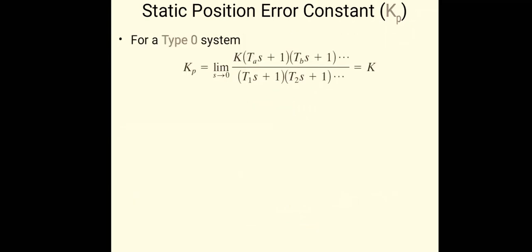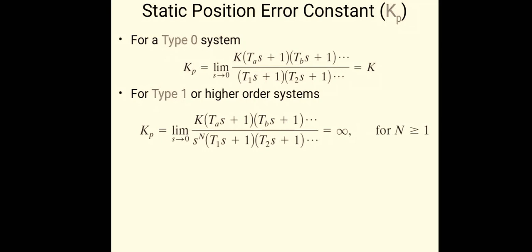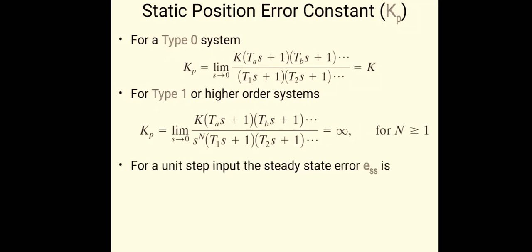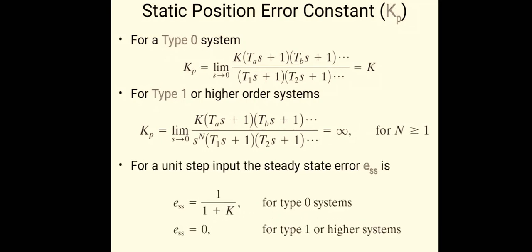So for the type 0 system, using the time constant form, the value of Kp we will find out, that is K. For the type 1 system, the value of Kp is infinity, and for type 2 system, also infinity. Before that we are finding the steady state error. Steady state error for the type 0 is 1 upon 1 plus K, because we are getting Kp as K in a type 0 system. In the type 1 system, we are getting infinity, so A upon infinity becomes 0.